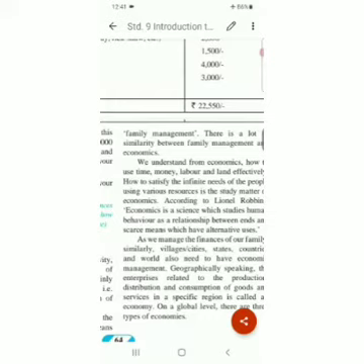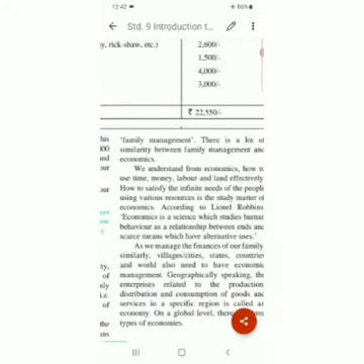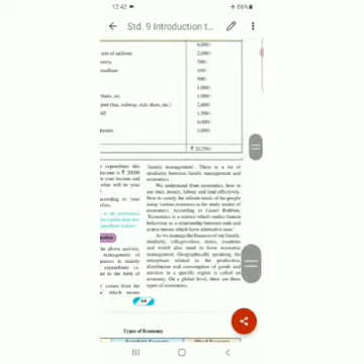So as we manage the finances of our families, similarly villages, cities, states, countries and the world also need to have economic management. Obviously, it is highly impossible for one person to manage his own home, his own family of 4 members, so the city with many people has to be managed, then villages, states also, countries, and finally the whole world needs to have economic management, otherwise everything will collapse.